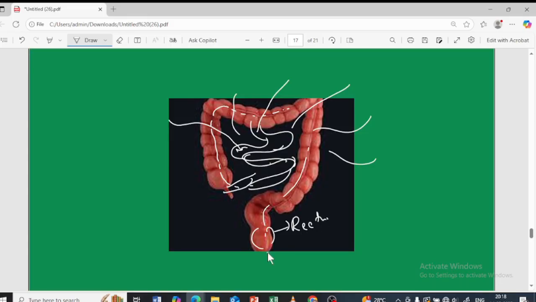Then it is eventually removed out through this part, which we call the anus, through the sphincter muscle. Suddenly it will not come out, isn't it? So it is going to come out amount by amount. That is done by the anal sphincter. Controlled releasing. Exactly, yes.